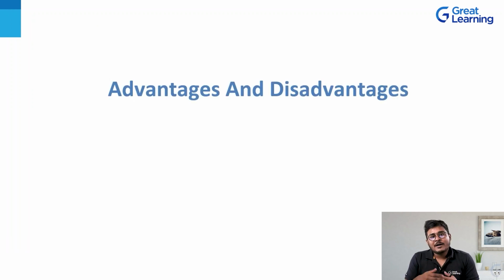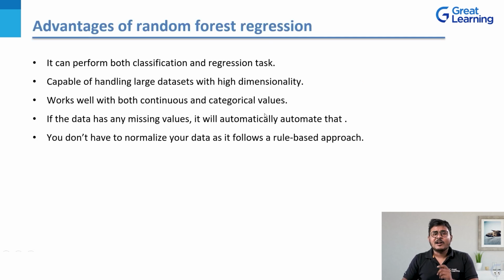Now let's move on to our next topic, where I'll be talking about the advantages and also listing out the disadvantages of using the random forest regression algorithm. So let's have a look at it. I'll start off by talking about the advantages of this beautiful algorithm. Well, for the first point, it can perform both classification and regression tasks.